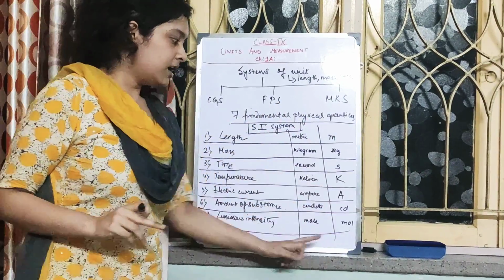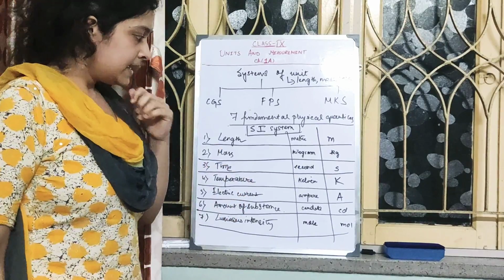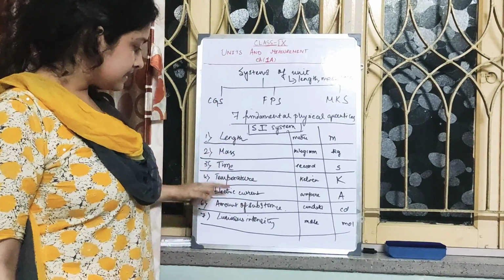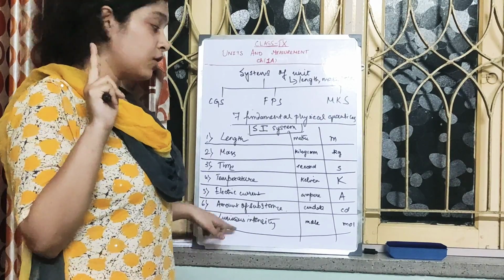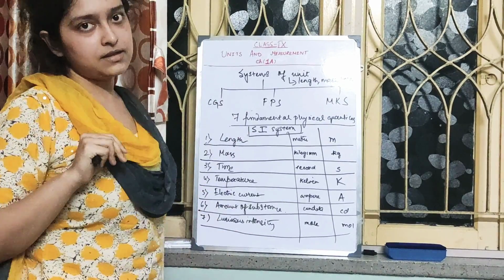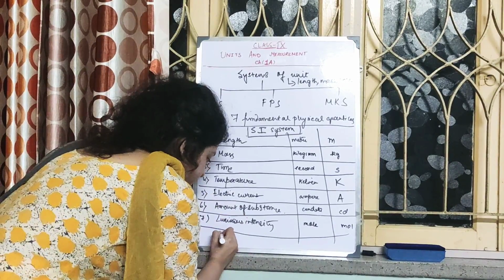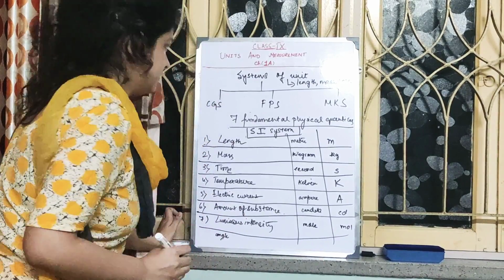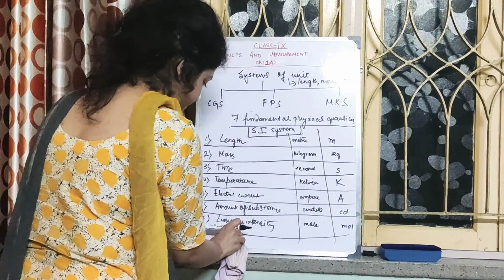So this is a chart of the 7 fundamental physical quantities. Now apart from these 7, we have 2 more complementary fundamental physical quantities. Those are angle. If you cannot see here, I'm just writing it above.